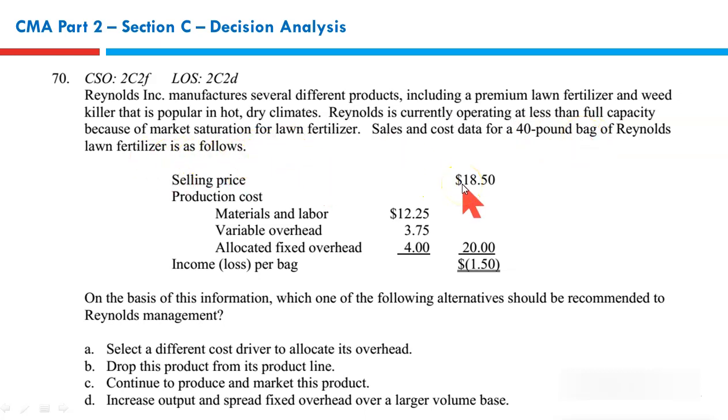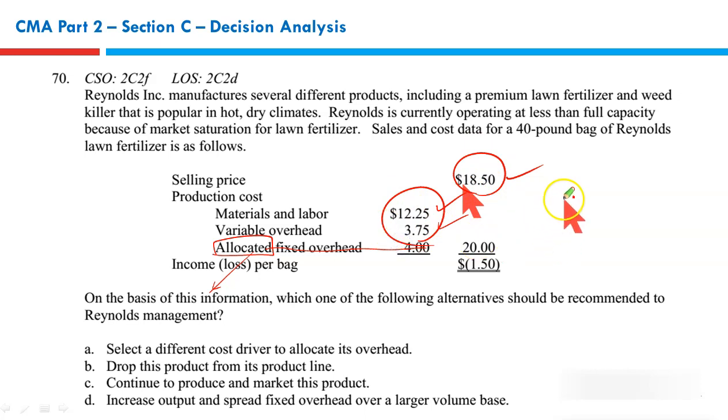Selling price, labor and materials, variable, overhead allocated. Wherever you see this word, that is an indication that this is a cost that has been allocated. It is not avoidable. Hence, it's irrelevant. So the only cost and revenue that must be considered are these.